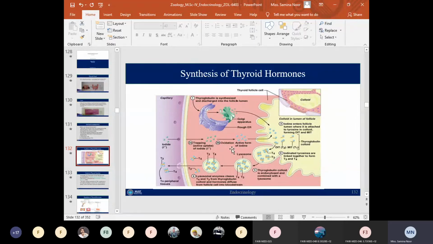As a result of the oxidation, iodide ions are converted into the active form of iodine, and this is done by the peroxidase enzyme.